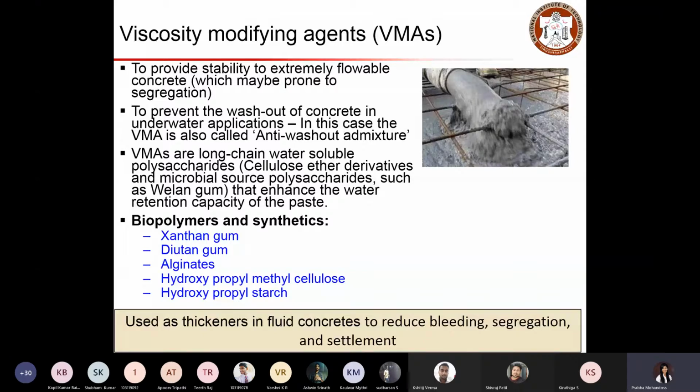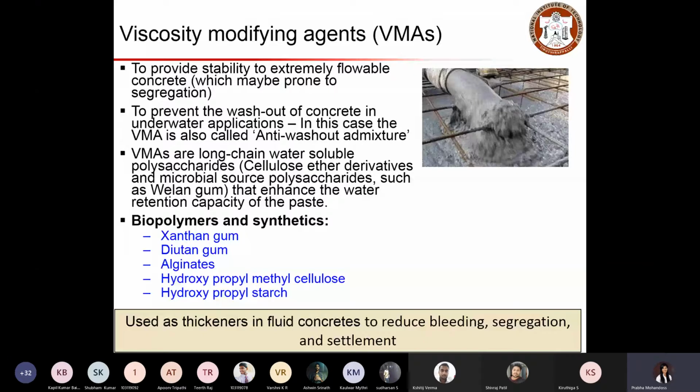So these are the admixtures used to prevent washout of concrete in underwater applications. When we use concrete in underwater applications, the concrete should not mix with water. If it mixes with water, then the concrete will flow and it will not stay in its place. In order to maintain its integrity, the mix should be stable, and these admixtures will provide stability for the mix to stay there.